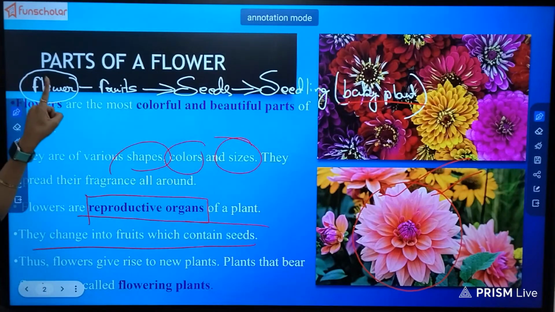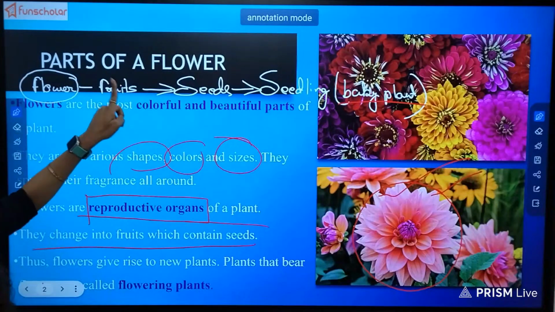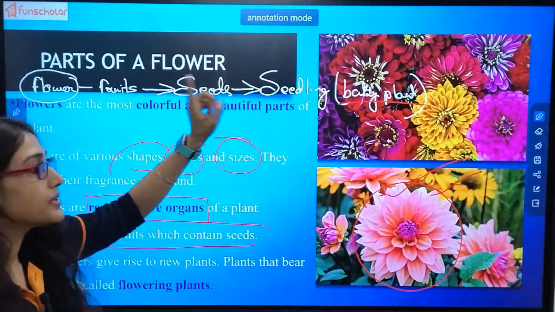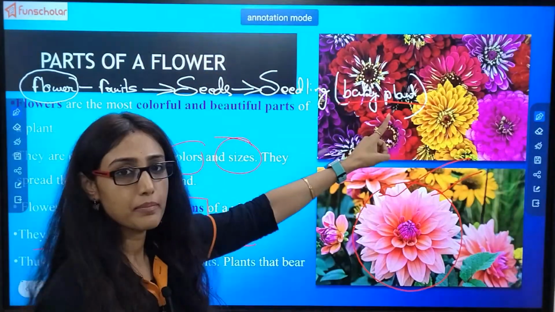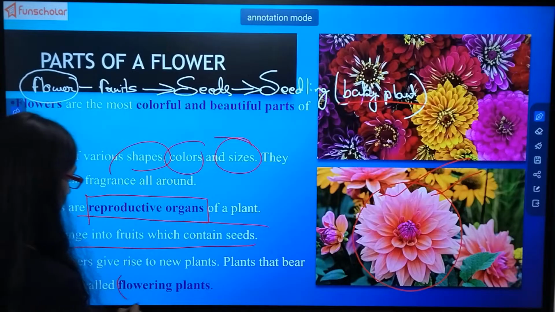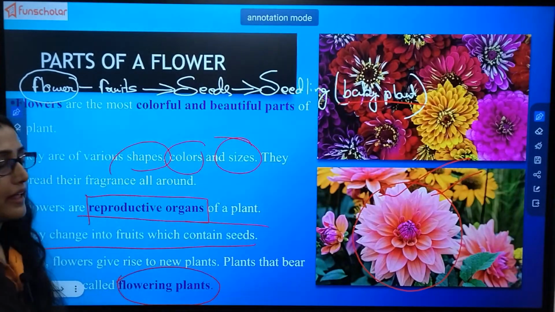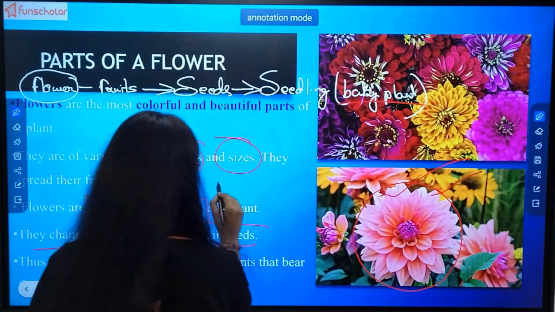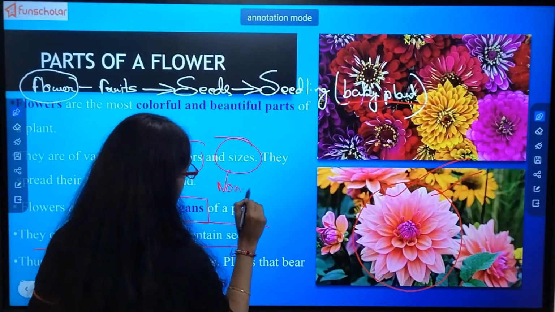First comes the flower, flowers to fruits, fruits to seeds, and seeds, when they get favorable conditions, form a baby plant or seedling. Thus the flower gives rise to a new plant. Plants that bear flowers are called flowering plants, and those plants that do not bear flowers are known as non-flowering plants.